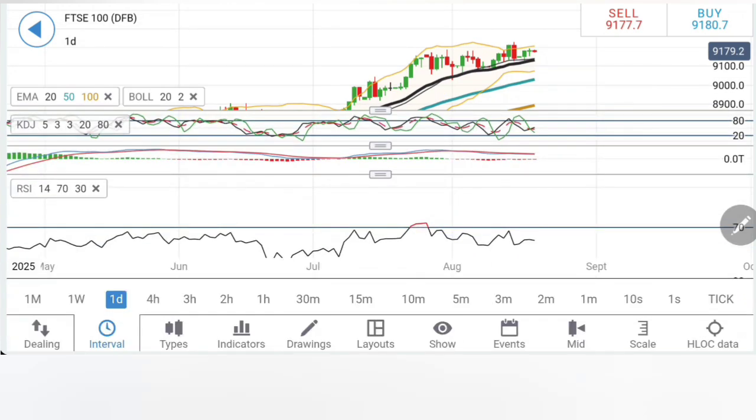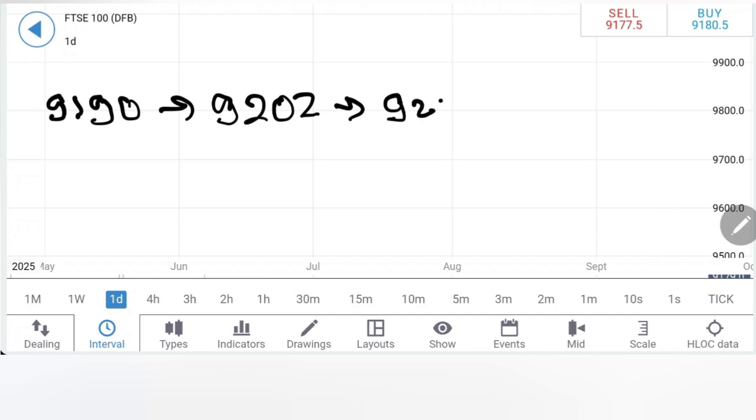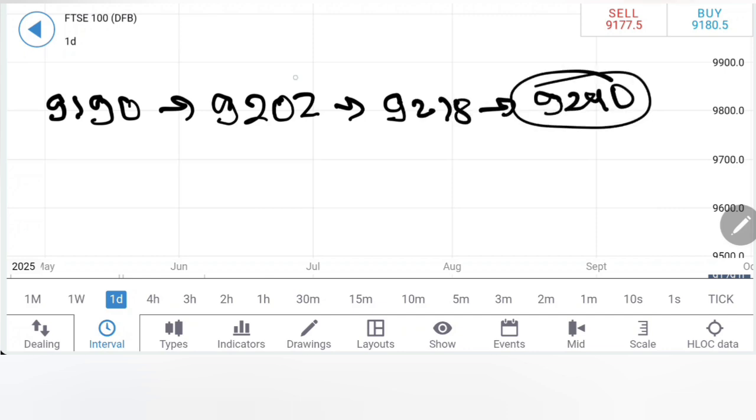Indicators are positioned comfortably. So now considering this, where you should buy, you can buy at 9190 only. Expect 9202 and 9218 levels next. Beyond this, 9240 should appear. I am not in favor of such a rise.